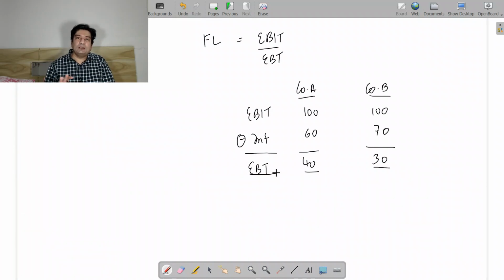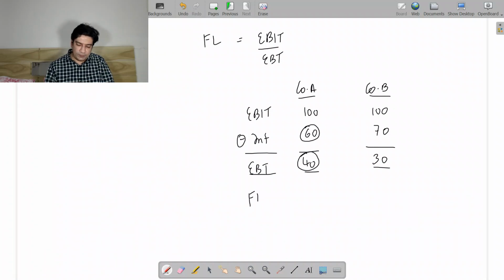If I tell you to analyze which company is performing well, you will say that company A is performing well since the EBT is greater compared to company B. And the reason for company A to perform well is they are having a low interest cost. In other words, they are able to take better advantage of their financial risk. So the other question would arise: which company will have a lower financial leverage? So the company A is going to have a lower financial leverage.